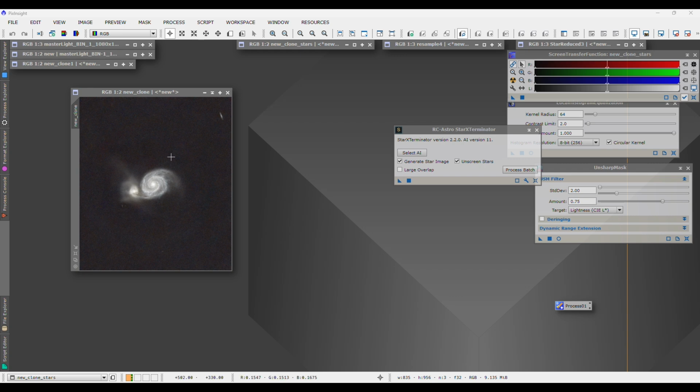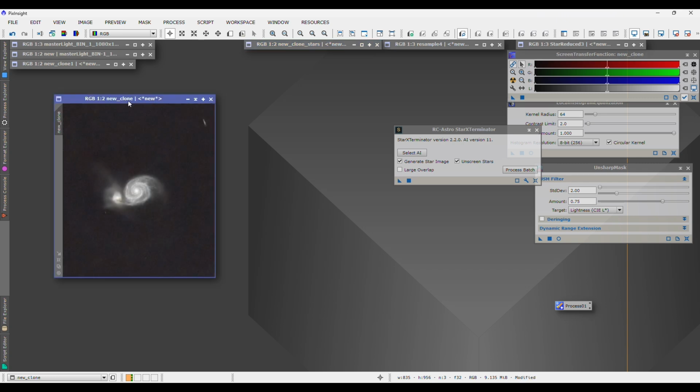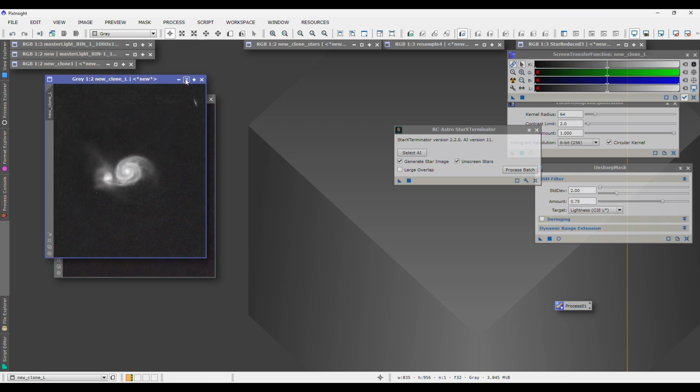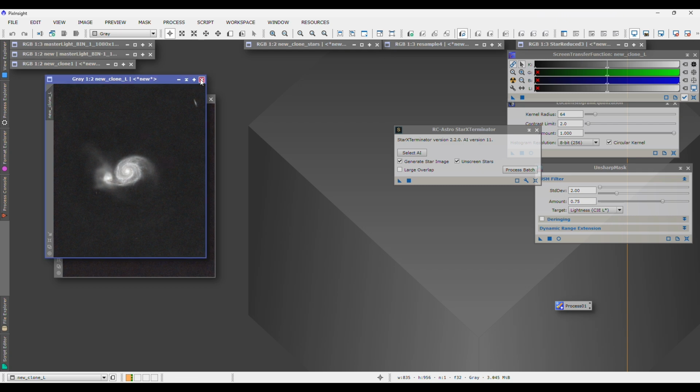All right, so we have the starless image, and we've removed our stars, so we're going to hide that for now. And this is where the work starts. Notice we're doing this on a color starless image, not a black and white or luminance starless image. There are a couple of other tutorials out there on YouTube that deal with this from just the luminance layer perspective, but I found that the results are most consistent when you're doing it on a full color starless image.